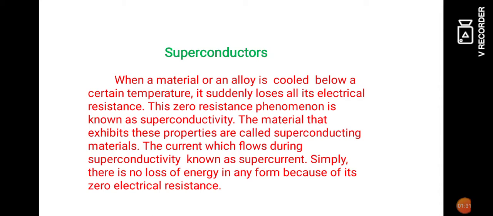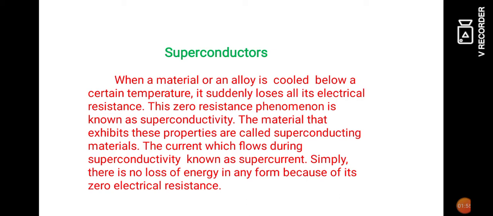Now let us see how superconductors were invented by the scientists. Before the discovery of superconductivity, it was thought that the electrical resistivity of a material becomes zero only at absolute zero temperature.